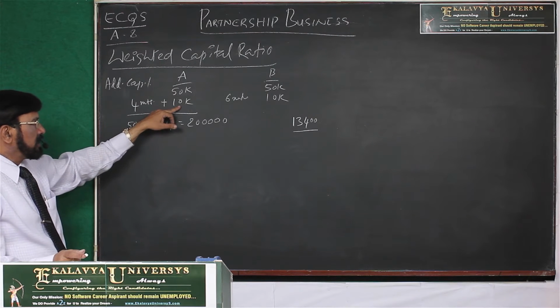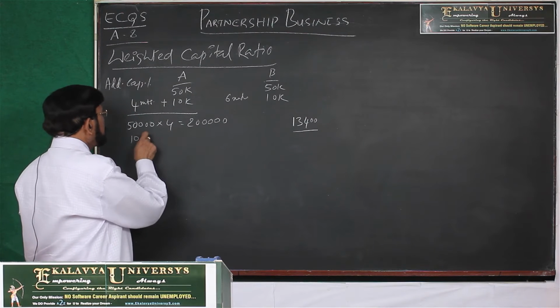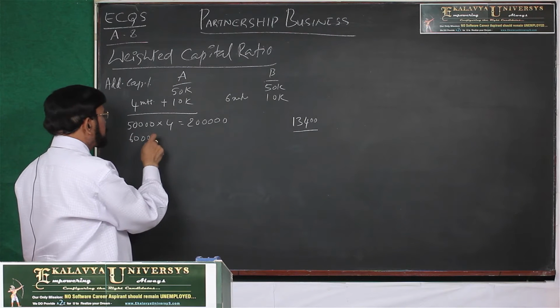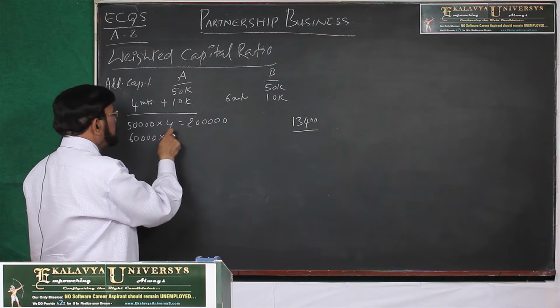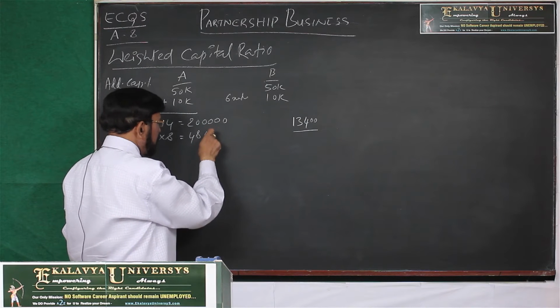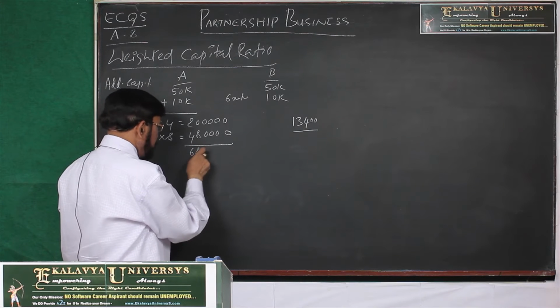How long was it retained in the business in the whole year? 8 months. 10,000 plus 50,000, 60,000 was retained in the business for 8 months. Then it comes to 4,80,000. Then find the sum, 6,80,000.